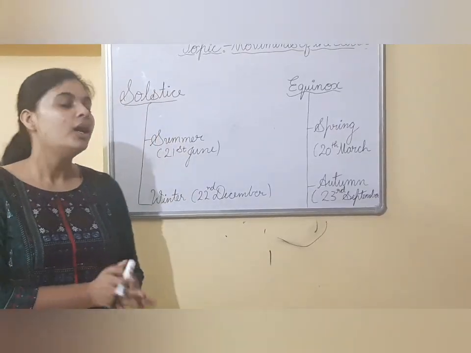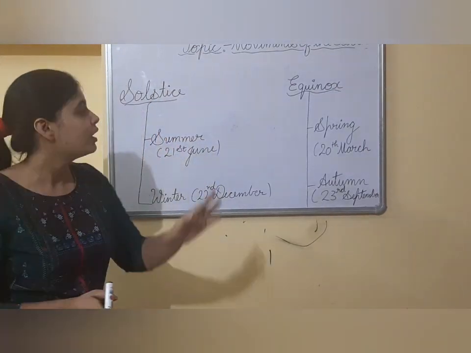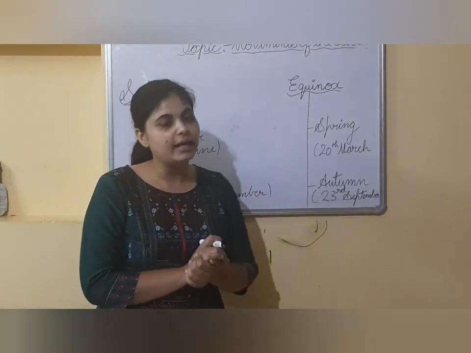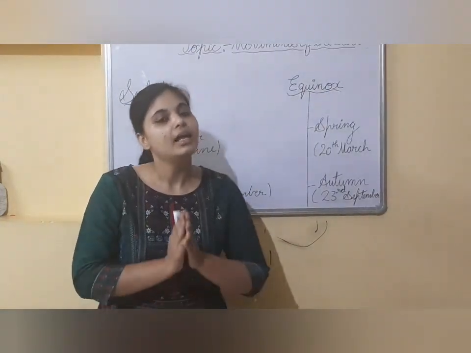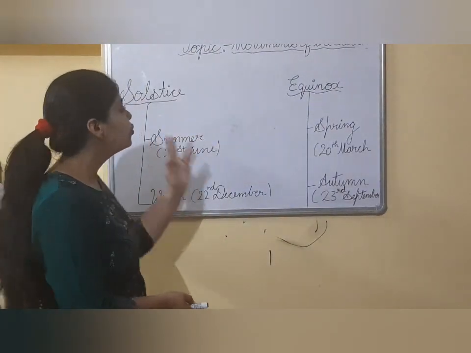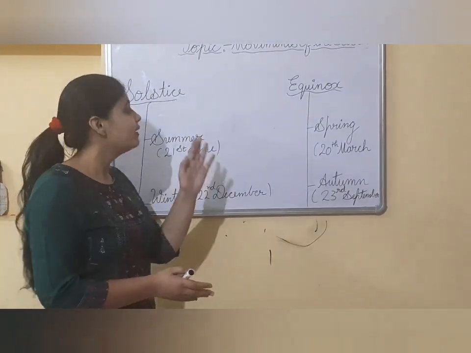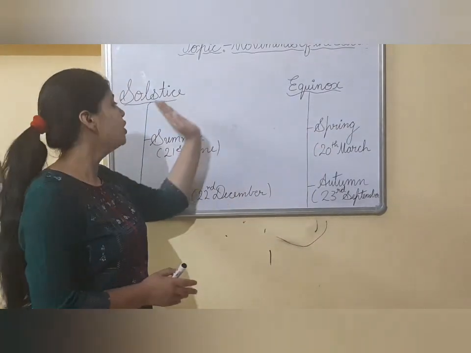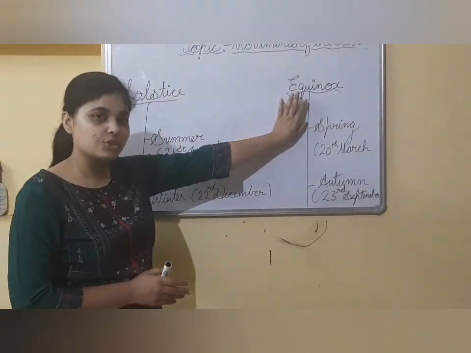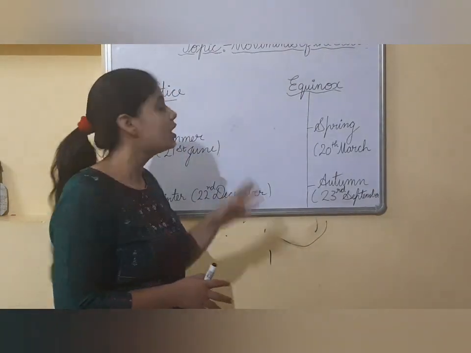As I told you, due to the tiltedness of the Earth's axis, there are variations in the length of days and nights. Let's understand. There are different phases of the Earth when Earth faces solstice and equinox. So first we will discuss what is solstice and what is equinox.